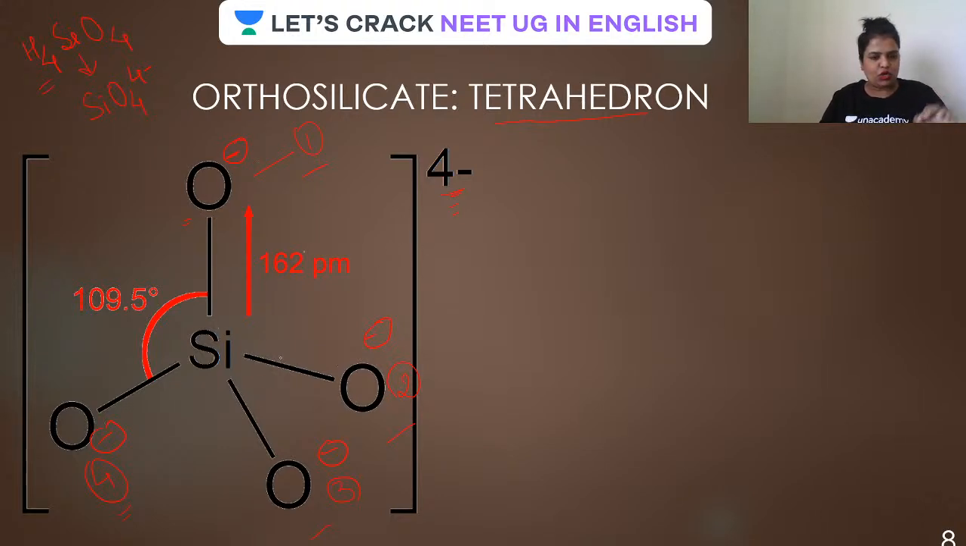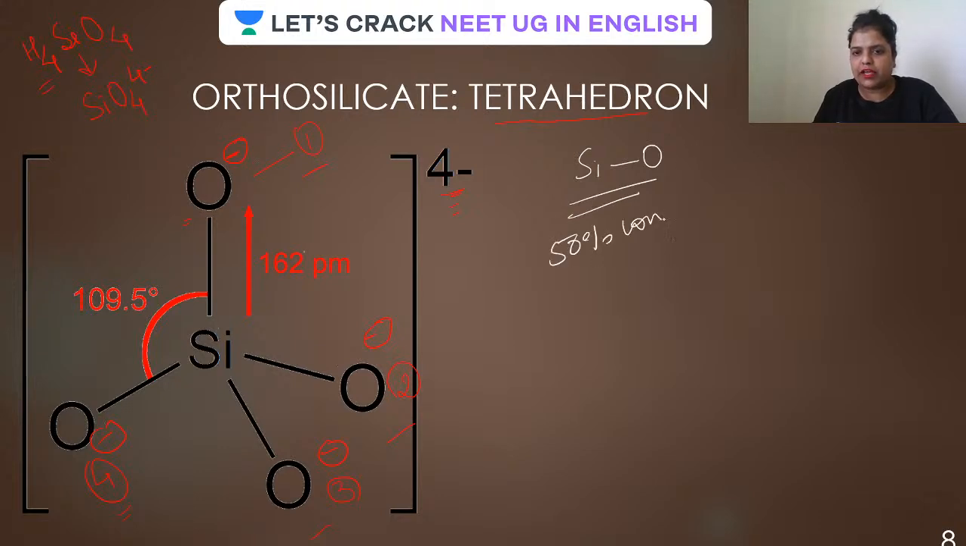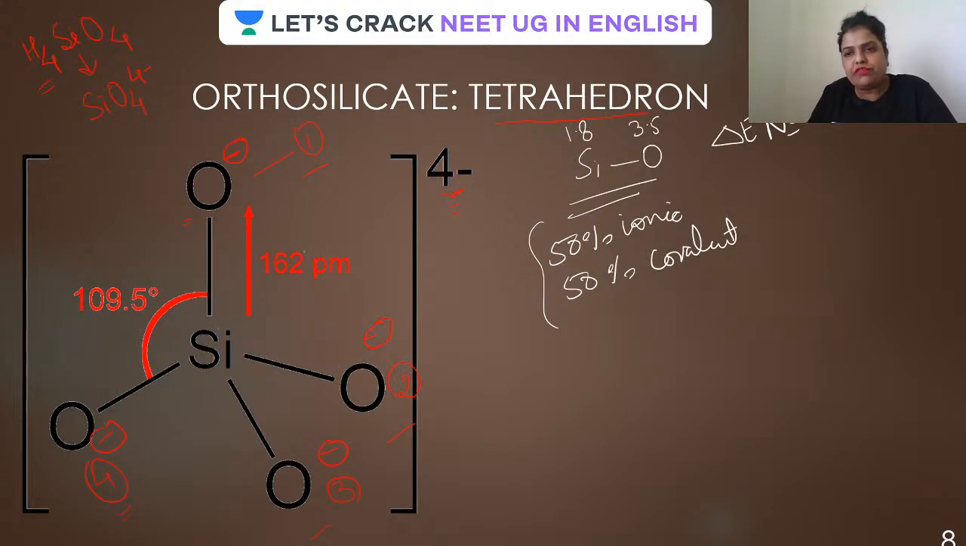But a few things I just want to tell you in the beginning before we go ahead. First of all, guys, the nature of this SiO bond is, you know what? It is 50% ionic and 50% covalent, and therefore it is a very strong bond. Why is it 50% ionic? Because of the difference in electronegativity, guys. The electronegativity of oxygen is 3.5 and that of silicon is 1.8, so the difference comes out to be 1.7, and the Hannay-Smith equation gives that it is going to be 50% ionic and 50% covalent.